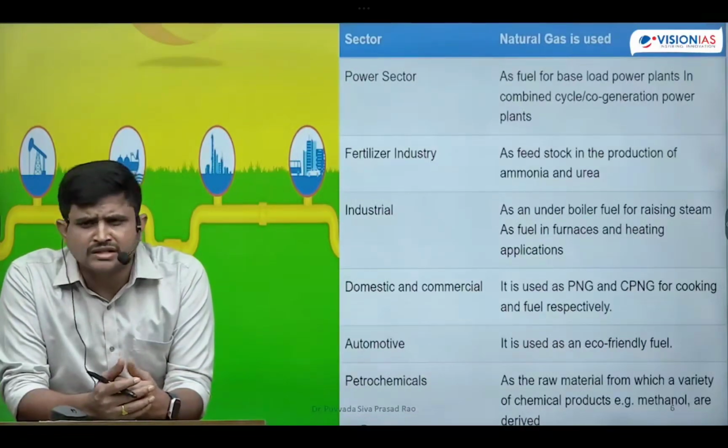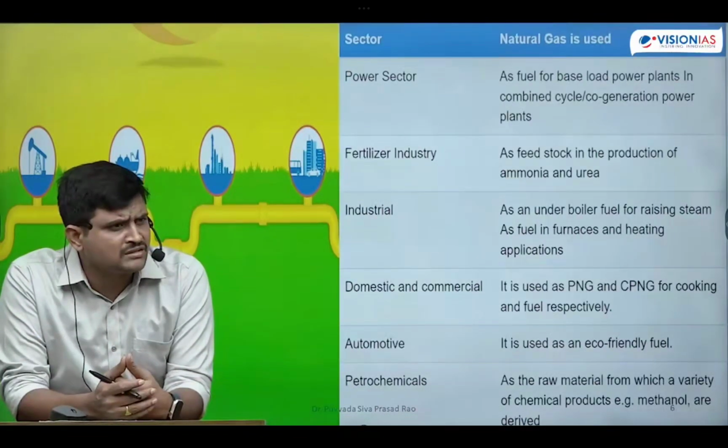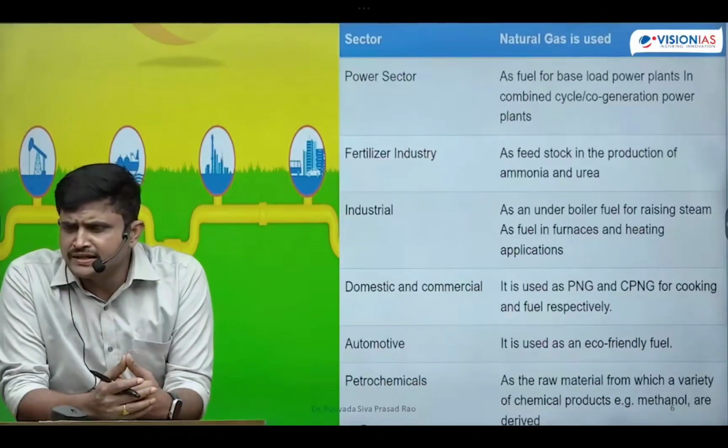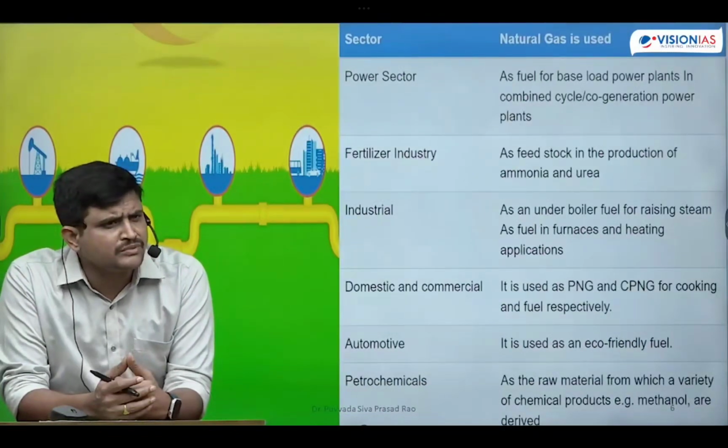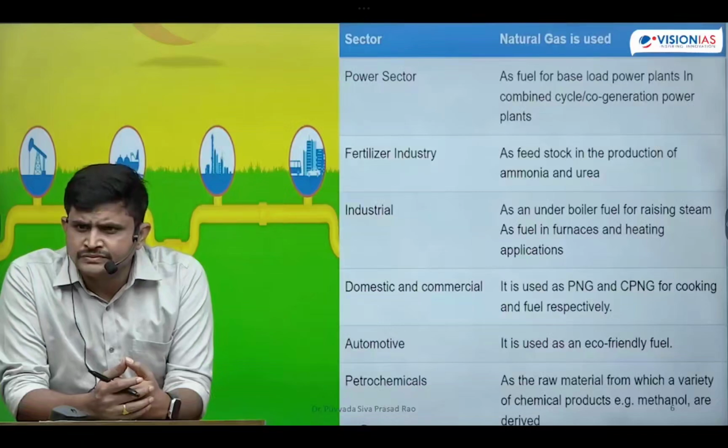If methane is produced from cow dung, then we call it gobar gas. If methane is produced from marshy areas, then we call it marsh gas. If methane is produced from the interior layers of the earth crust, then we call it natural gas. If methane is produced due to the decomposition and degradation of any biomass, we call it biogas. So these are the different names of methane.